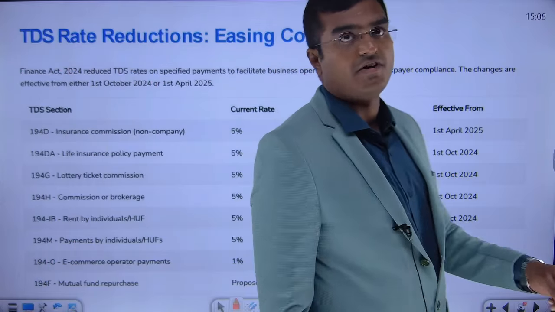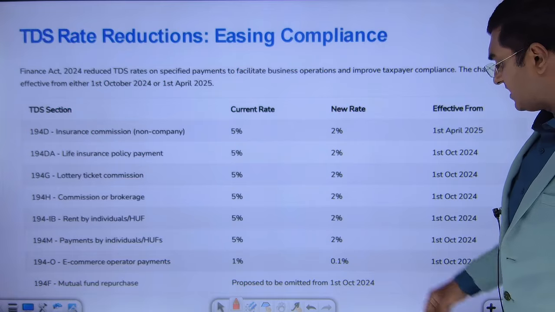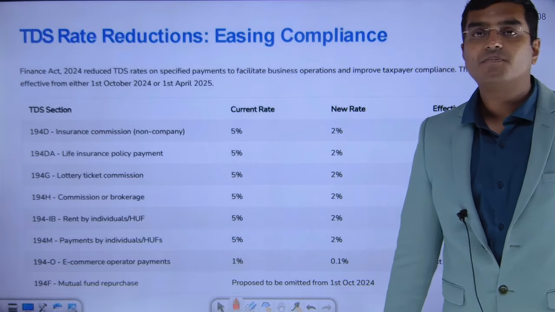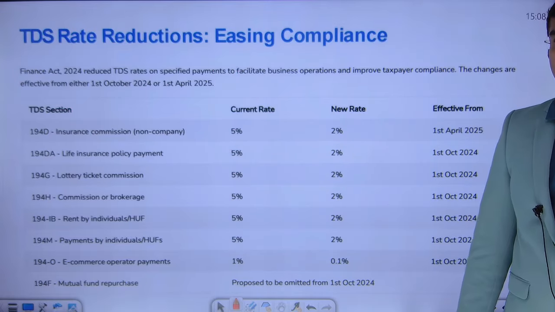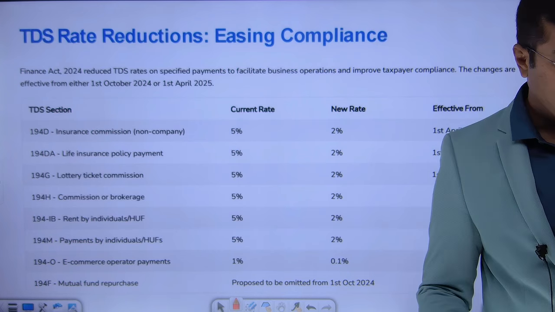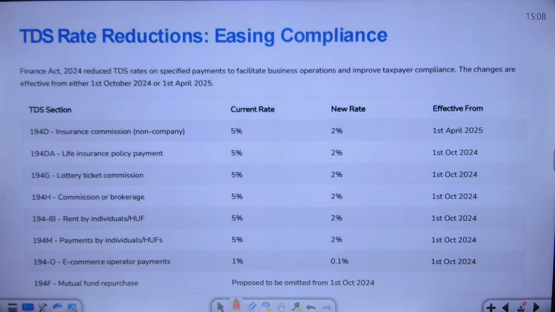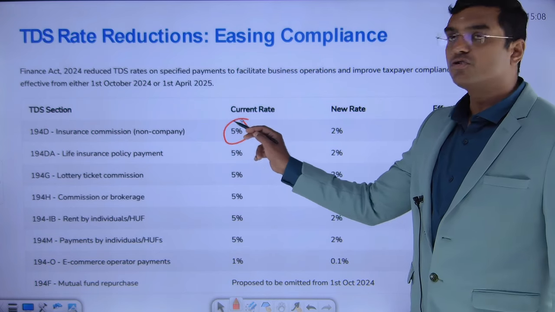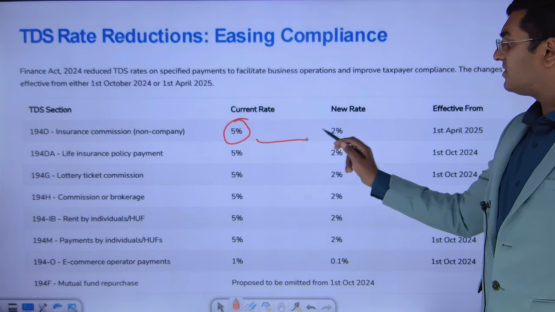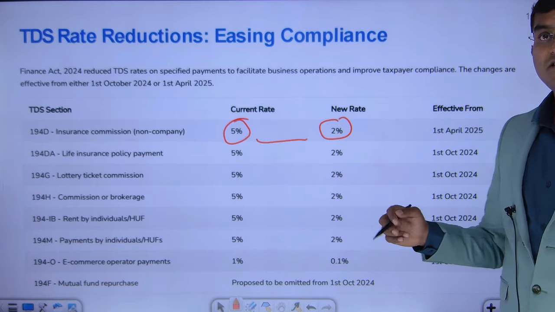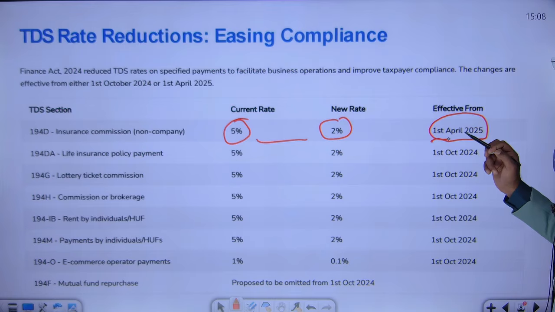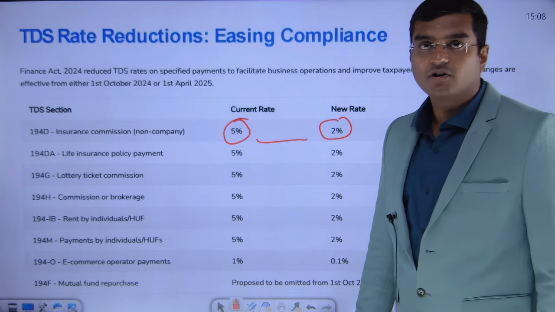Let us see one by one. So first one, if you see, it is basically called insurance commission. Any insurance commission that is being paid by the company or any other person, the payer of the tax, to the person who is earning this commission. Earlier the rate of tax used to be 5%. Now that rate has been reduced to 2%. And with effect from what, dear friends? It is effective from 1st April 2025. This is something important to note.